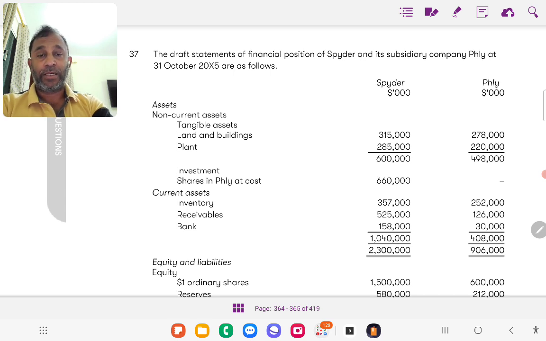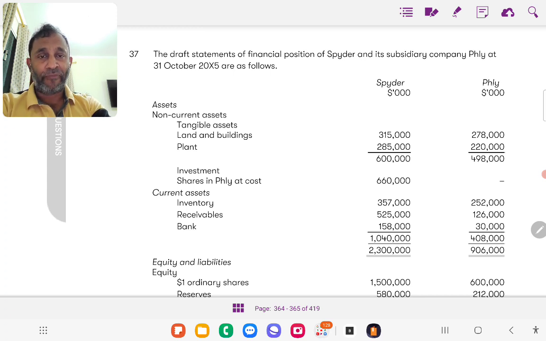Anyhow, at F3 level, at financial accounting level, such lengthy complications will not be that appealing. So we will just try to see how to answer this question.